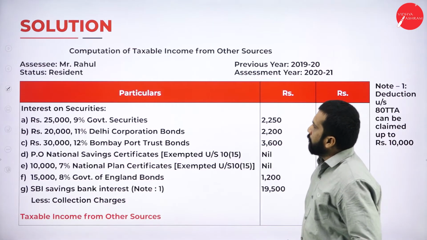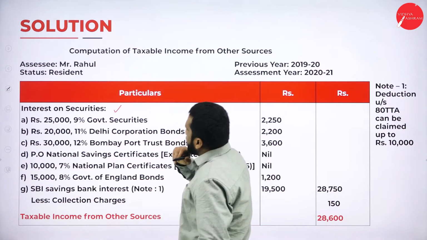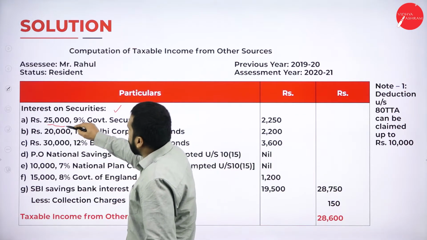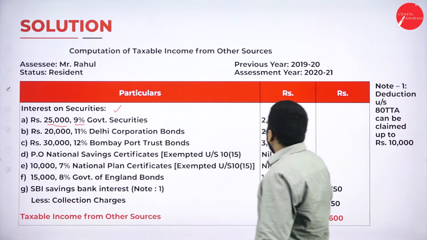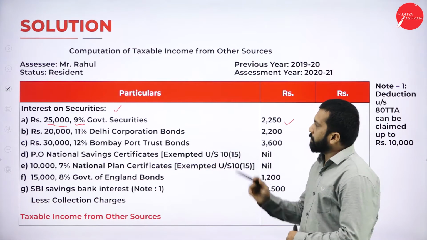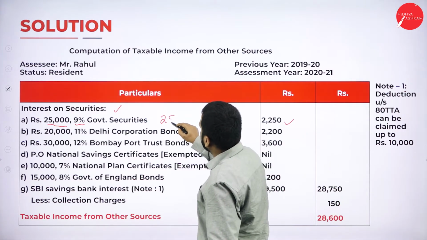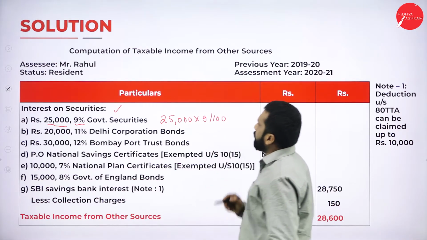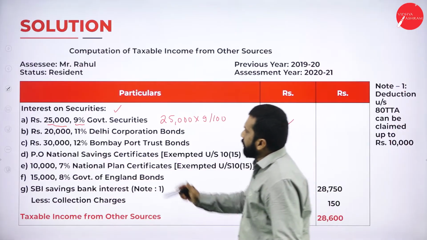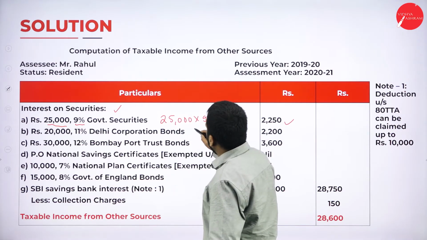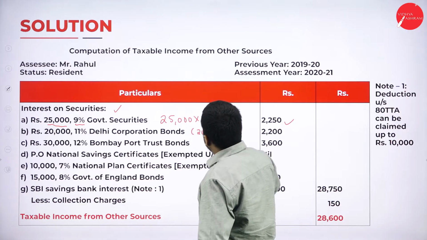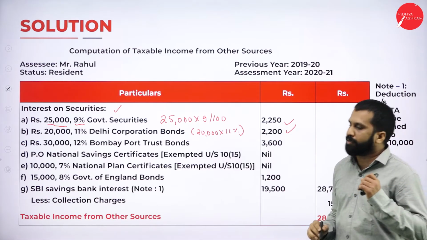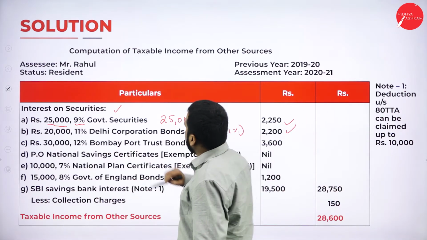Now, so interest on securities. First one, government security. What are we supposed to do? 25,000 multiplied with 9%, 2,250. 25,000 into 9 by 100. Similarly, next one, 20,000 into 11%. Now, 20,000 multiplied with 11%, 2,200. Similarly, 30,000 into 12%.